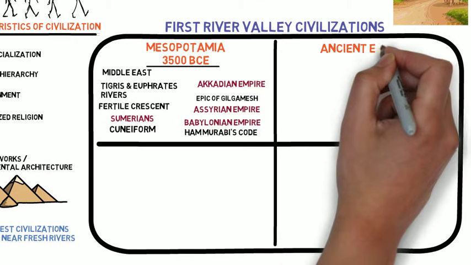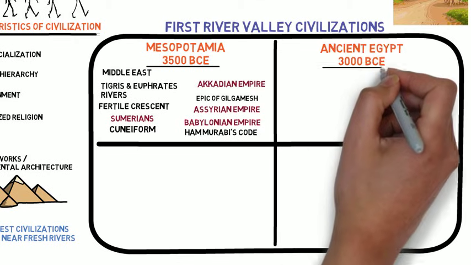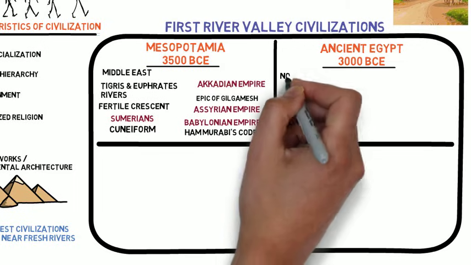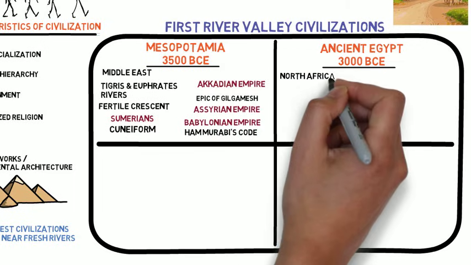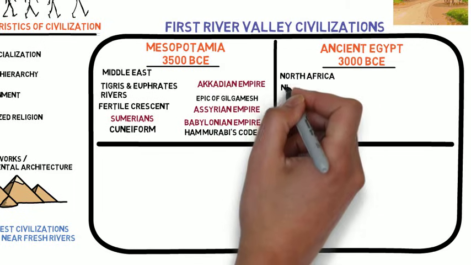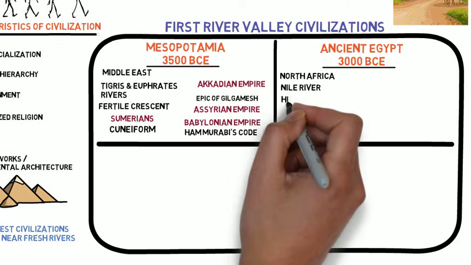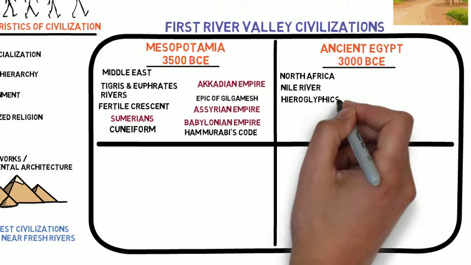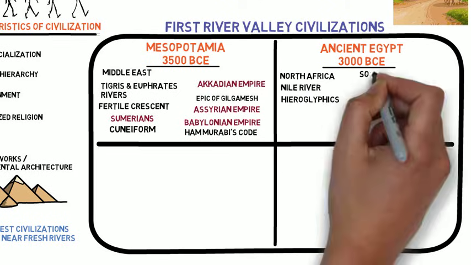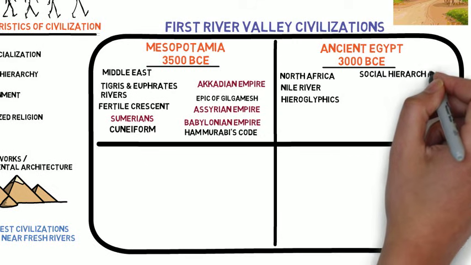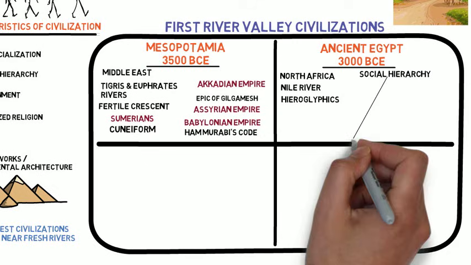Another first-wave civilization during this time, around 3000 BCE, was ancient Egypt. Ancient Egyptian civilization arose along the Nile River in northern Africa. Like the Mesopotamians, they also developed a writing system known as hieroglyphics. They also had a strict social hierarchy and organized religion.